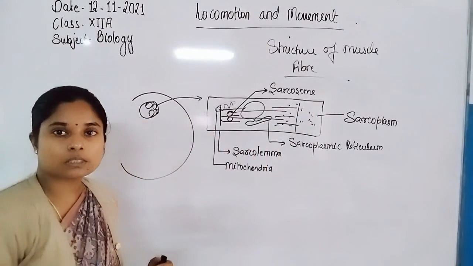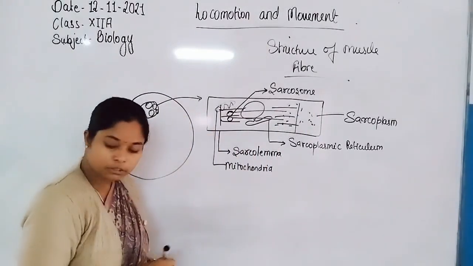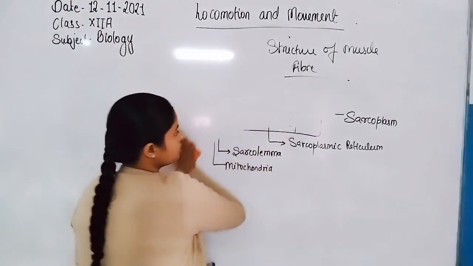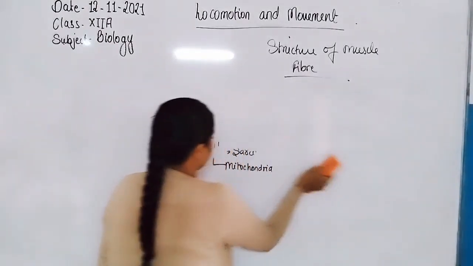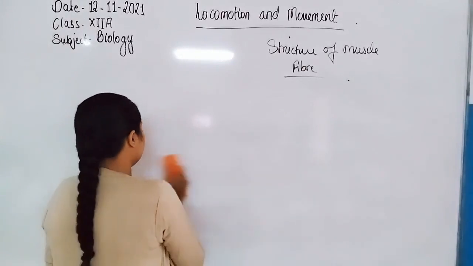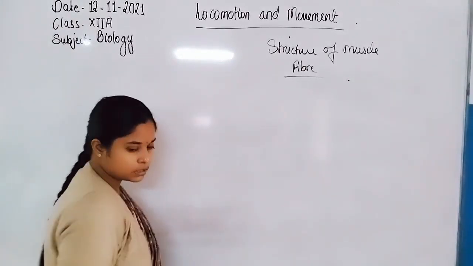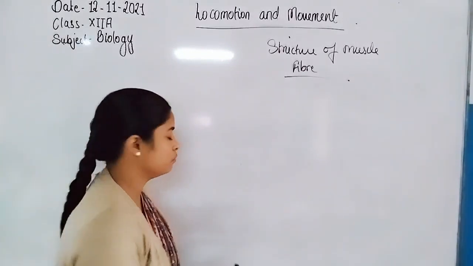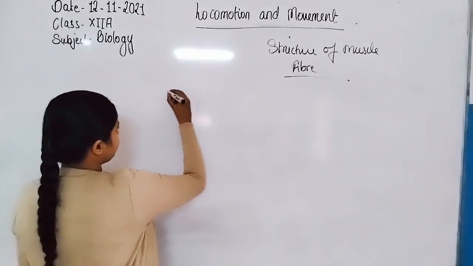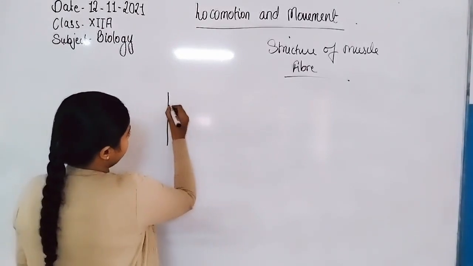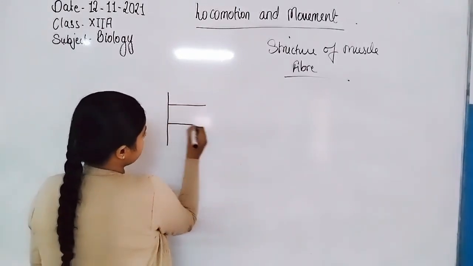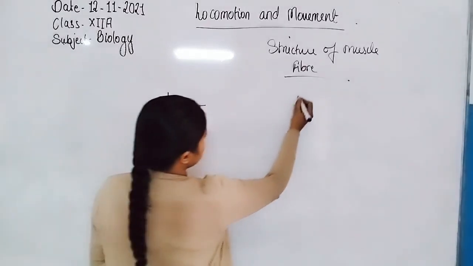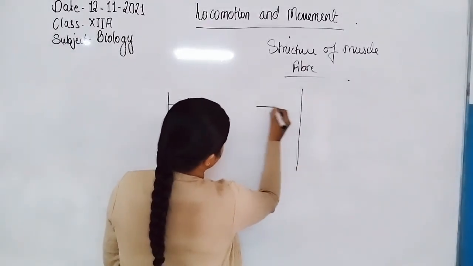So we are going to discuss it from outside the cell: what is the structure of the actin and myosin filaments, in what manner they are present, and what are the A band, H zone and I band. These are the contractile proteins present in the muscle cell.